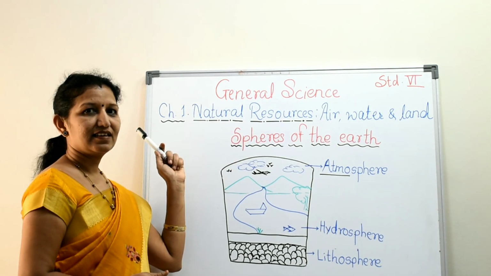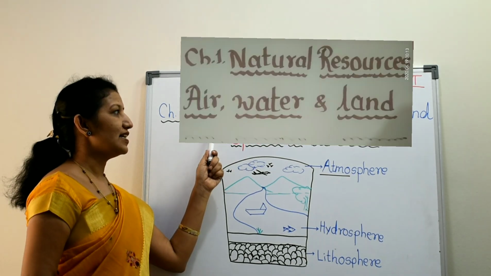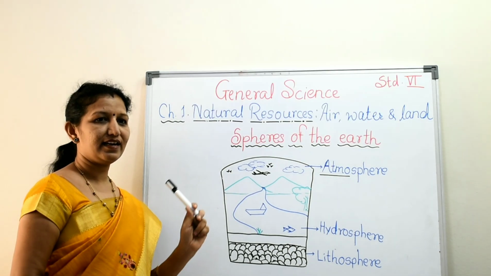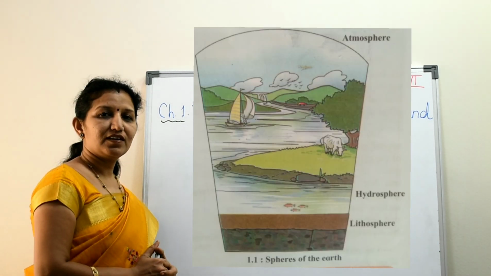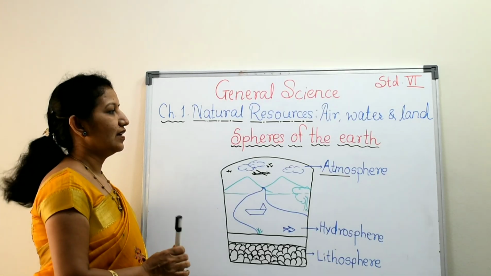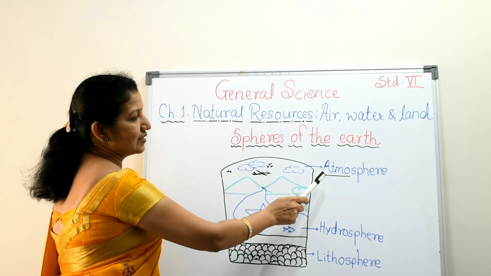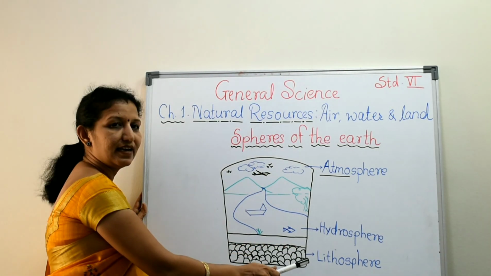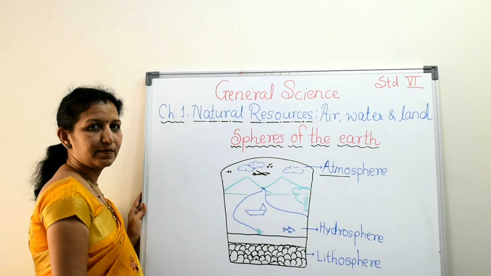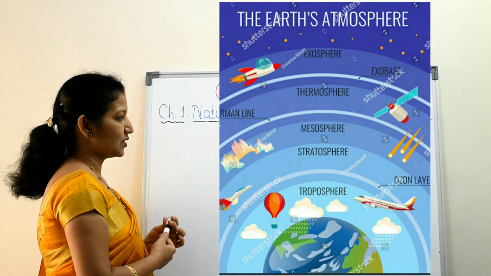Standard 6. In that first chapter is natural resources, air, water and land. Let us study spheres of the earth first of all. First sphere of the earth is called atmosphere. Second is hydrosphere and third is lithosphere. Now, what is atmosphere?